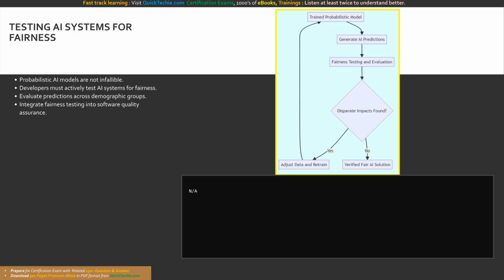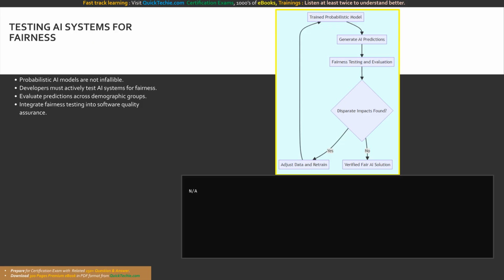Because AI systems are based on probabilistic models, they are not infallible. They make predictions based on probabilities, which means unexpected or biased behaviors can still emerge during operation. Therefore, the training material emphasizes that developers must actively test AI systems for fairness. Testing for fairness involves evaluating the model's predictions across different demographic groups and scenarios to ensure consistent and equitable performance.